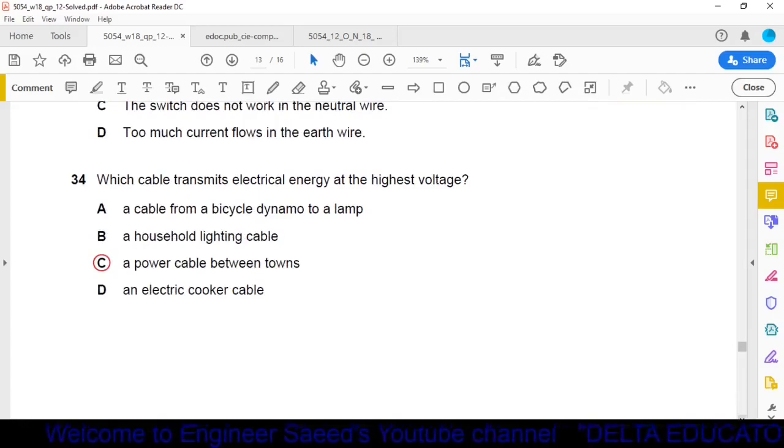Question number 33. Which cable transmits electrical energy at the highest voltage? Option A, a cable from a bicycle dynamo to a lamp. Option B, a household lighting cable. Option C, a power cable between towns. Option D, an electric cooker cable. Option C is the correct one.